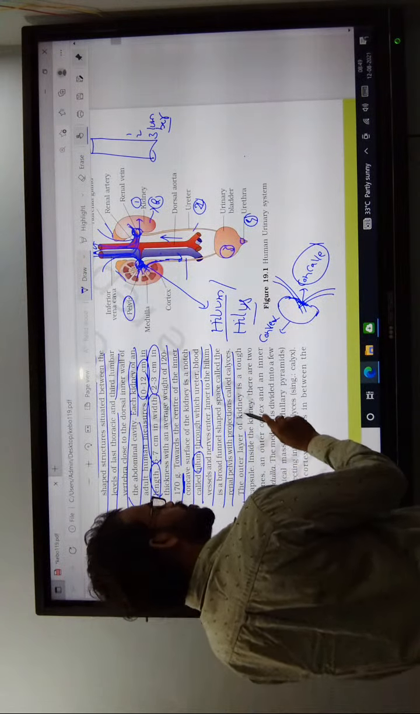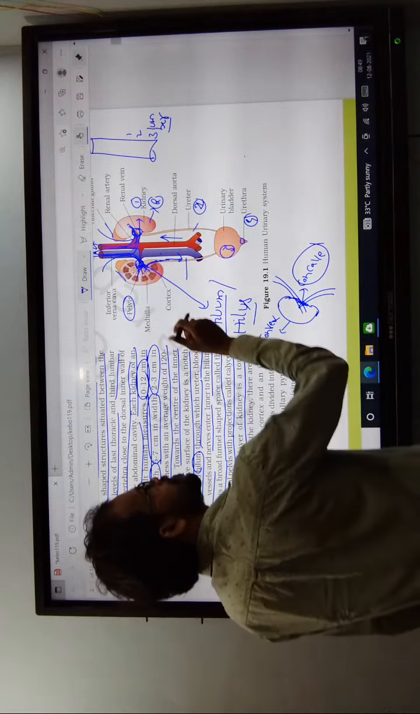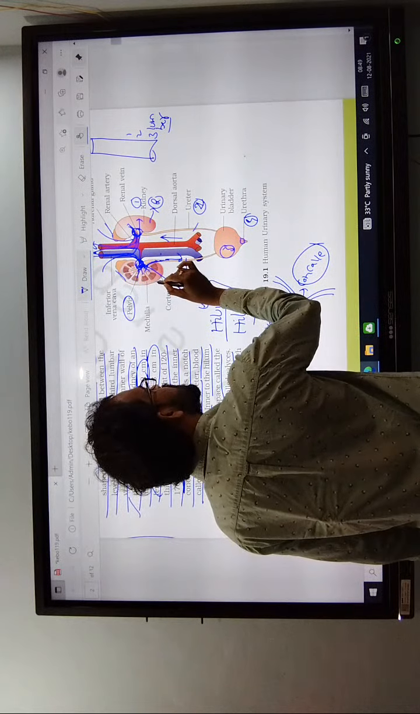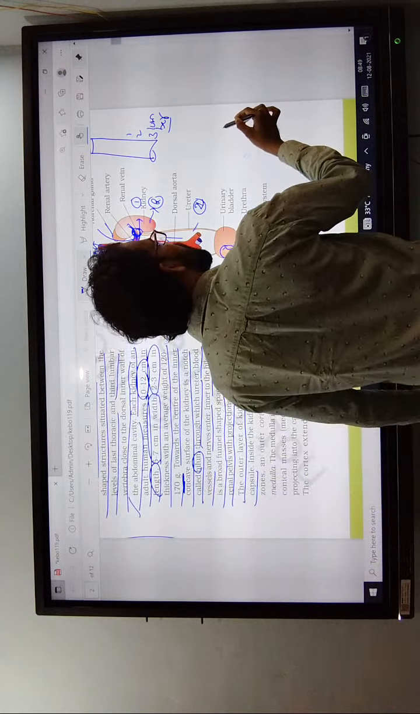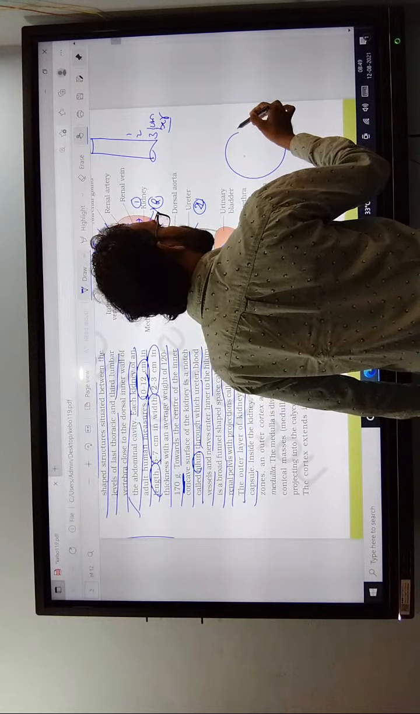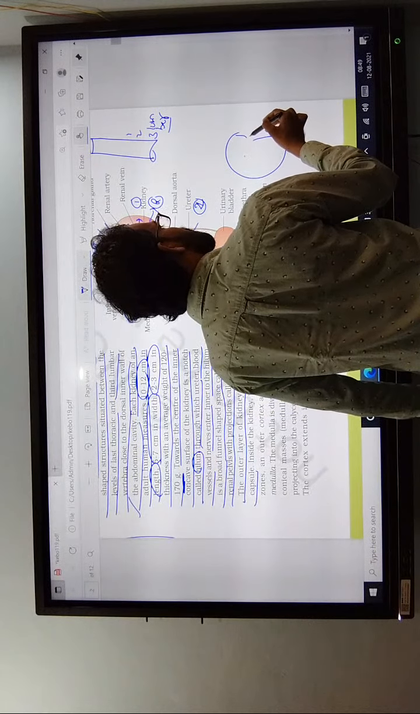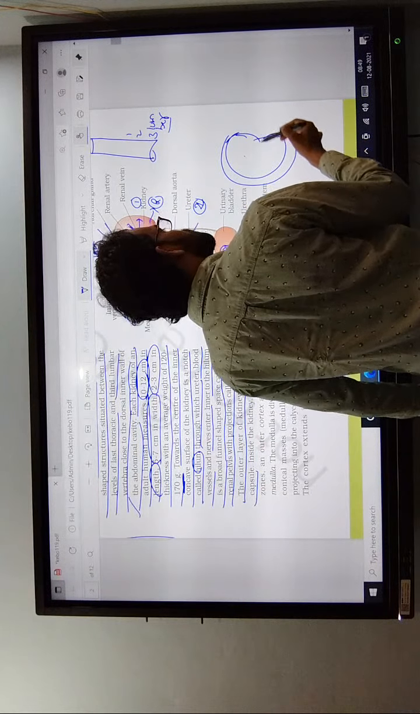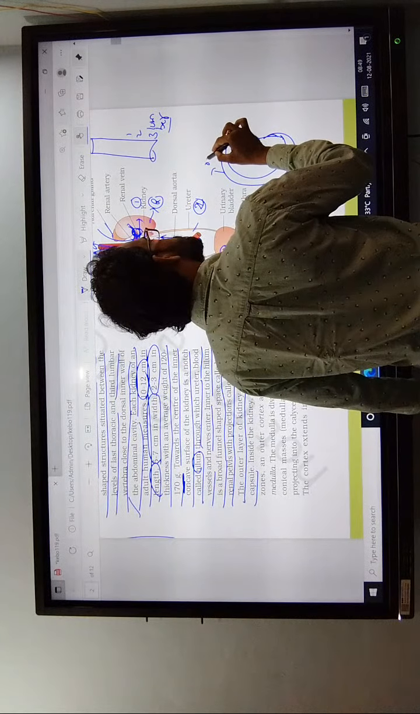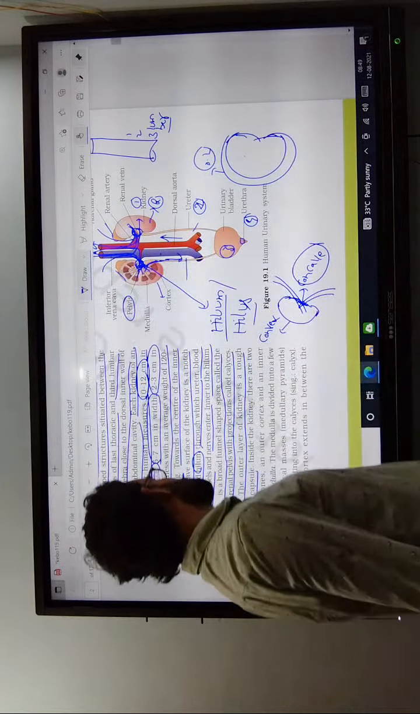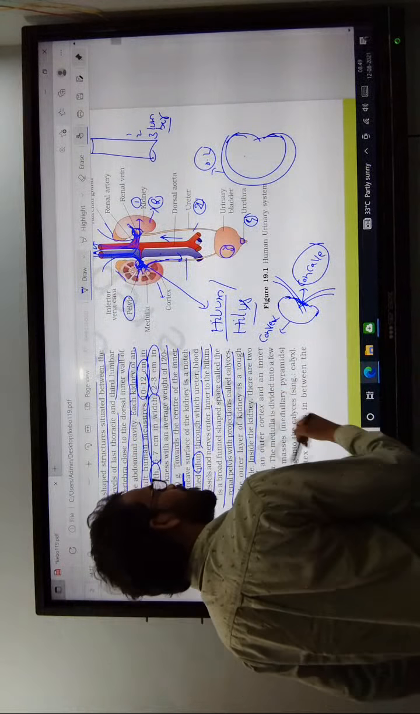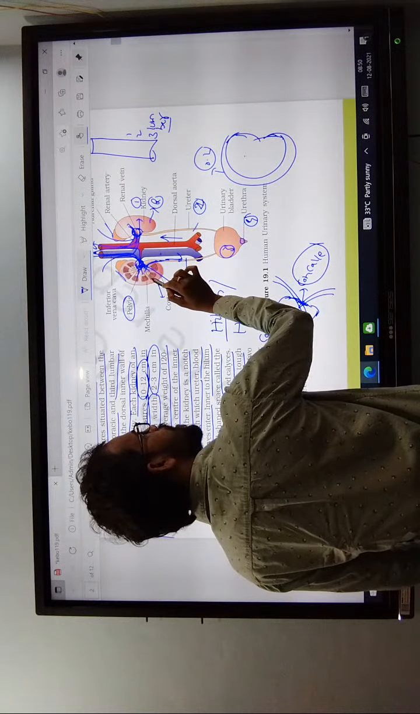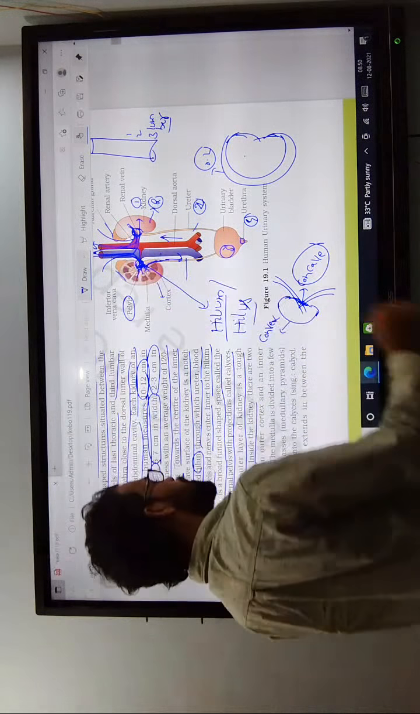The outer layer of the kidney is a tough capsule. On the inner side of this layer, it consists of the medulla region. The inner layer is the medulla region.